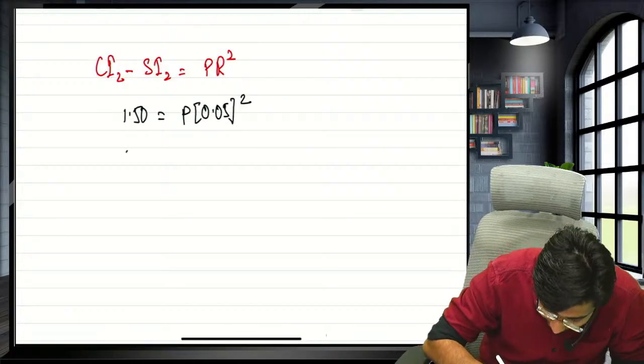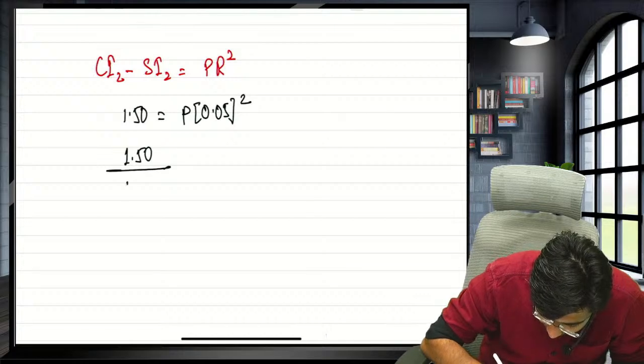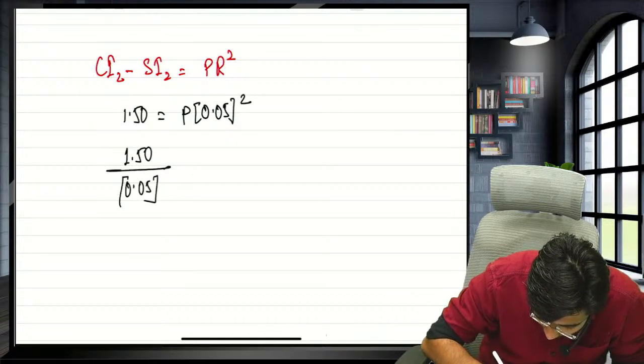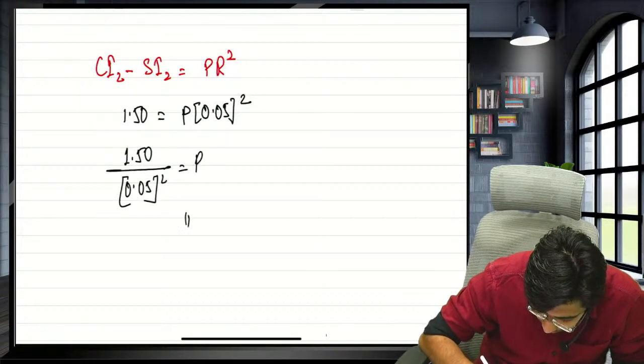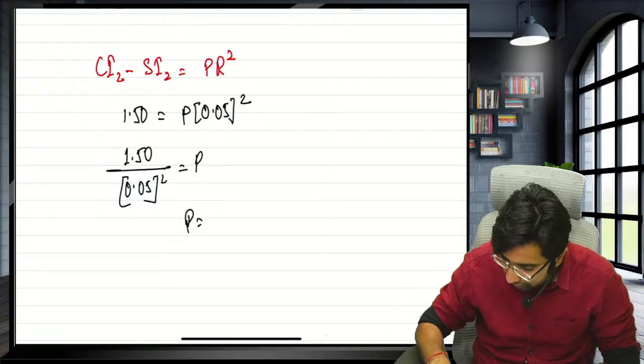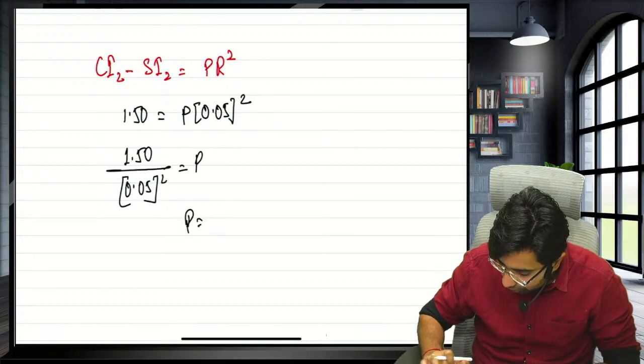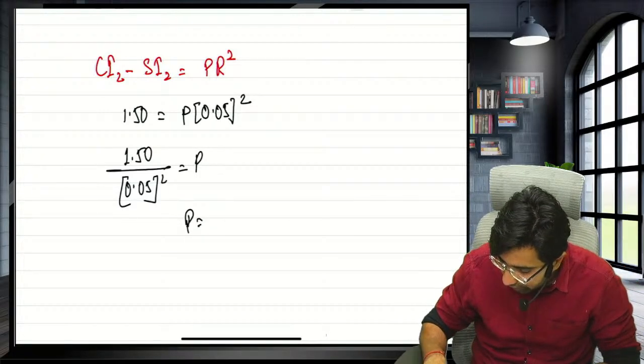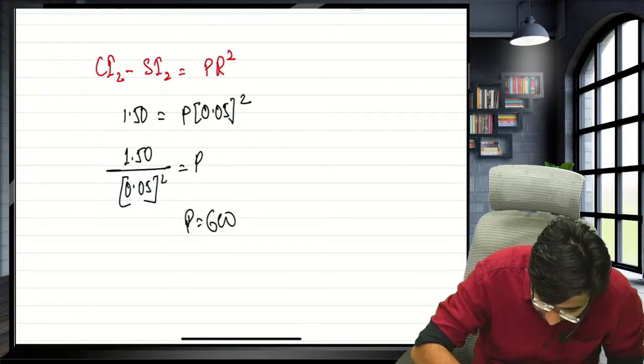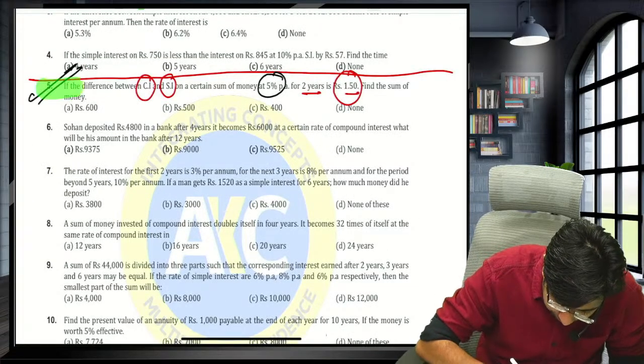So you will get 1.50 divided by 0.05 whole square. That is P. So the principal will be 1.50 divided by 0.05 divided by 0.05, and you will get 600. So our principal is 600.